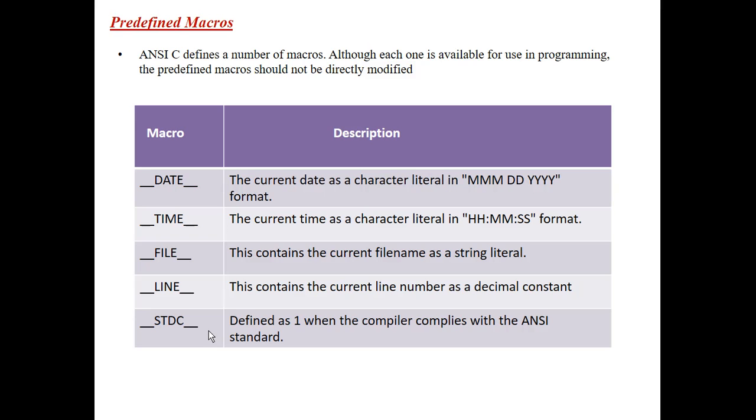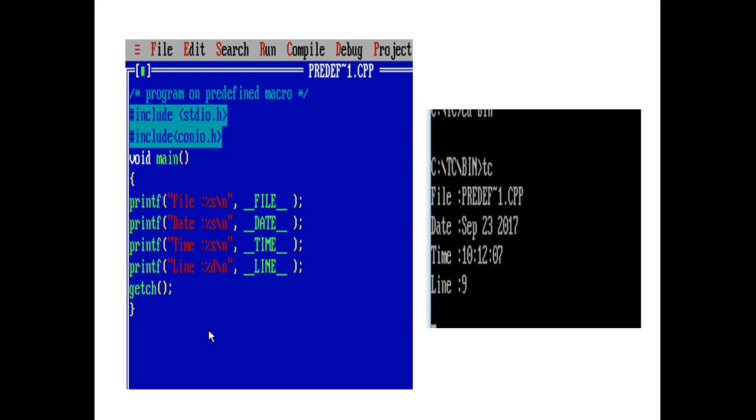Next one is the stdc. By using this stdc we can check whether the program is in the ANSI standard. It returns 1 if the program is written according to the ANSI standard. These are the different types of predefined macros available in the C programming language. So let's see a small example on these predefined macros.